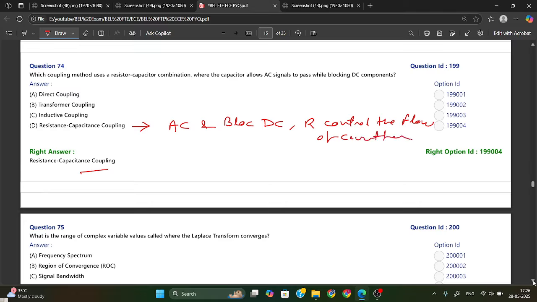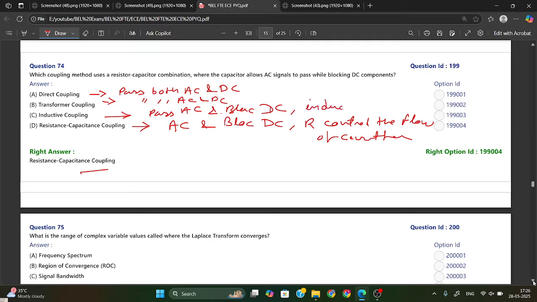If we talk about other options also, direct coupling will pass both AC and DC signal. Transformer coupling will also pass both AC and DC. Inductive coupling will pass AC and block DC signal, same, but in terms of inductance.